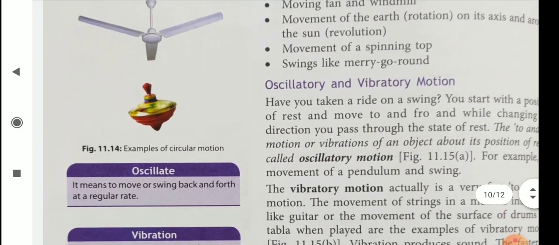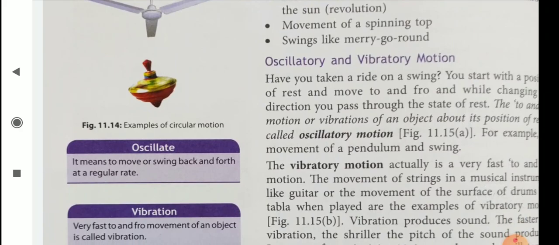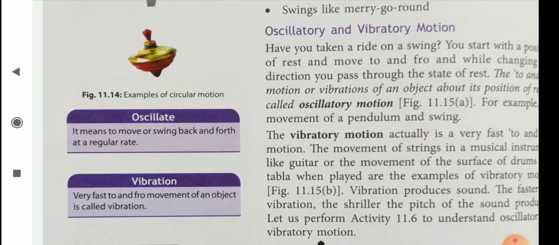Then oscillatory and vibratory motion. Oscillate means to move or swing back and forth at a regular rate, and vibration means a very fast to and fro movement of an object. Have you taken a ride on a swing?